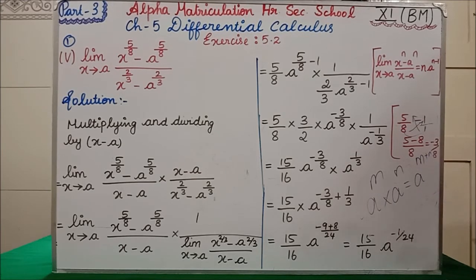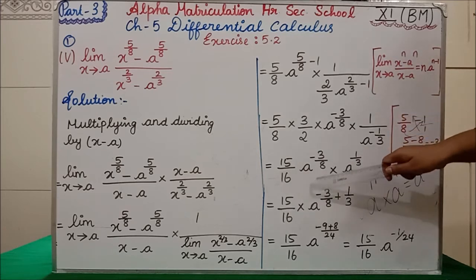What they were saying is, if the bases are same, here also the base is a, here also the base is a, then the powers can be added. So a power m into a power n, both bases are same, so we can write a power m plus n.